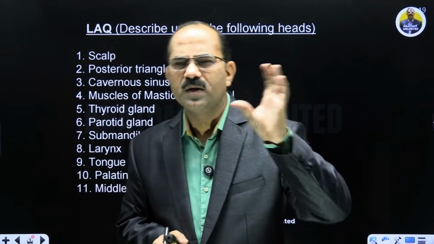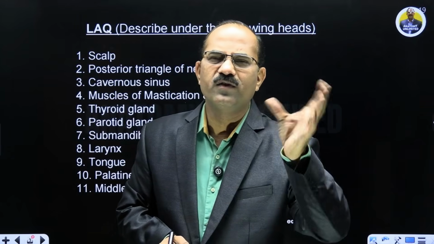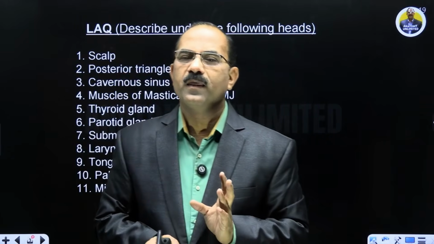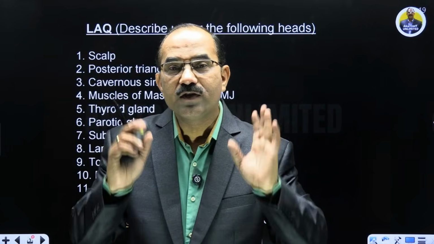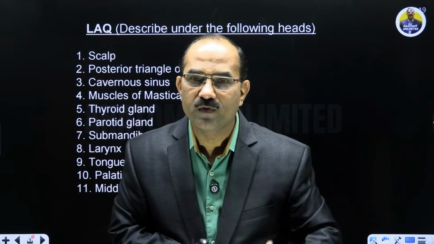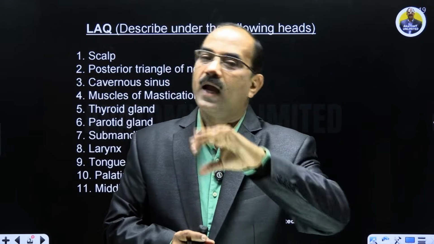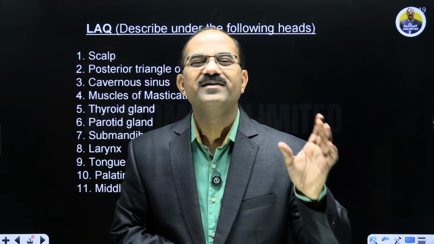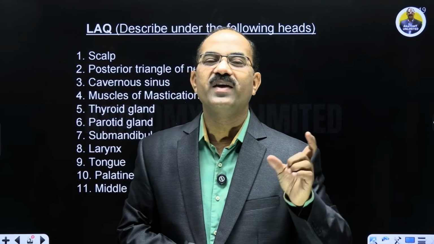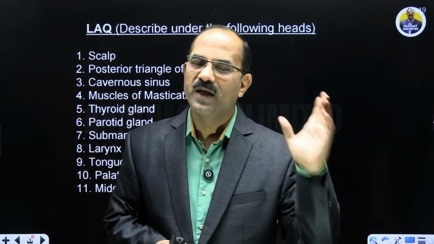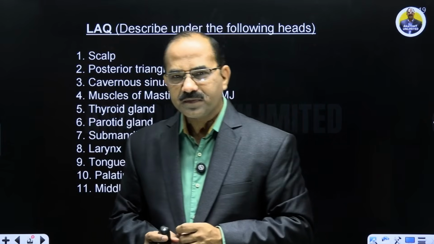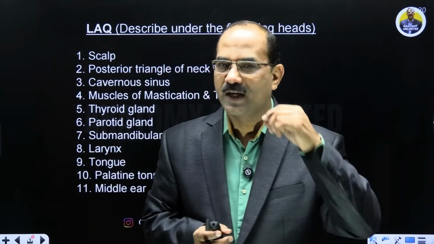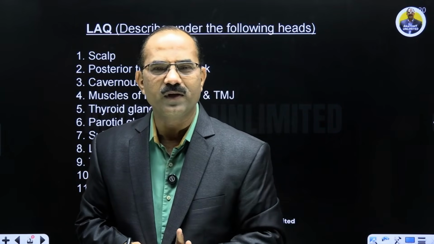Then you have to come to the muscles of the larynx. Okay, not everything is important. Just important muscles yaad rakhna larynx ke. And then you have to write about the nerve supply: above the vocal cords, below the vocal cords, that's sensory nerve supply, and the motor nerve supply of the larynx. All the muscles are supplied by, yes, recurrent laryngeal nerve, except cricothyroid, which is supplied by external laryngeal nerve. Blood supply, superior laryngeal artery, inferior laryngeal artery, which are branches of the superior and inferior thyroid arteries.